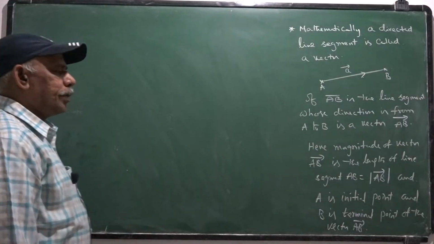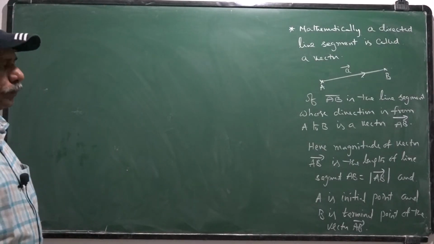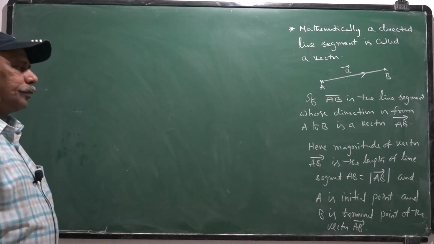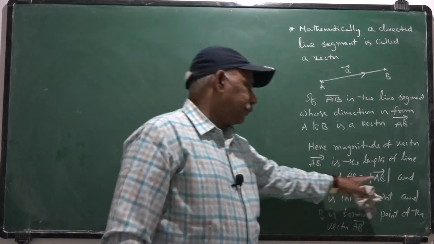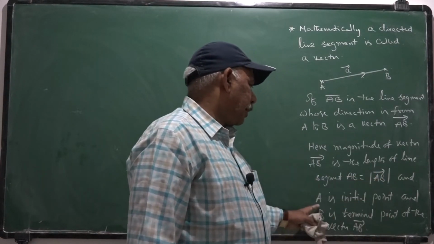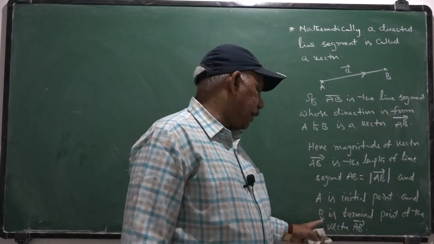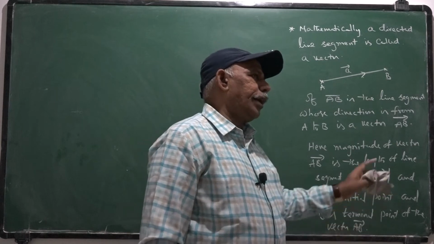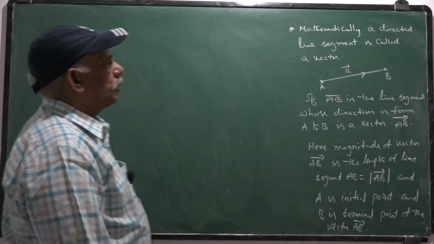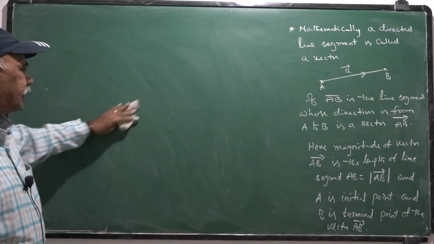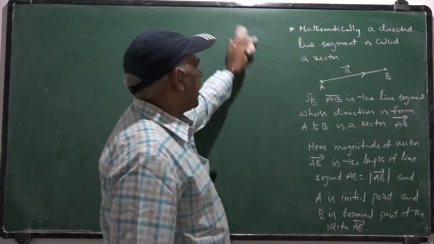Magnitude of the vector AB bar is the length of the line segment AB, which is equal to modulus of AB bar, the magnitude of the vector. The magnitude of the vector is denoted by mod AB bar, and A is the initial point and B is the terminal point of the vector AB bar. So mathematically, the vector is defined as a directed line segment. That is our definition of the vector in mathematics.